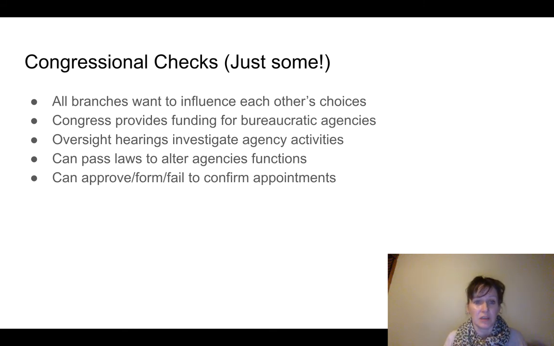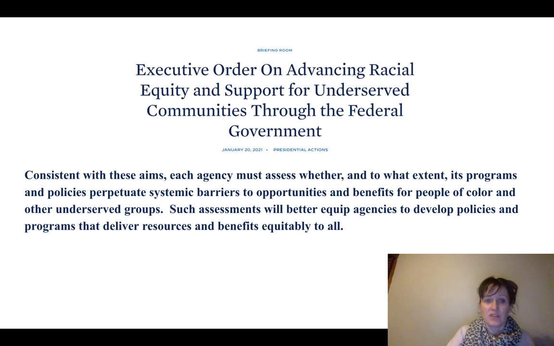You see this a lot. So if they don't like the way an agency is doing something, they'll have an oversight committee put on C-SPAN, and you can watch it. They can also pass laws to alter agencies' functions. You may have seen this when we did the multiple choice review, right? Congress makes the laws, but then how does the bureaucracy implement those laws? And Congress can approve, or they can fail to confirm the appointments to certain heads of these governmental agencies.